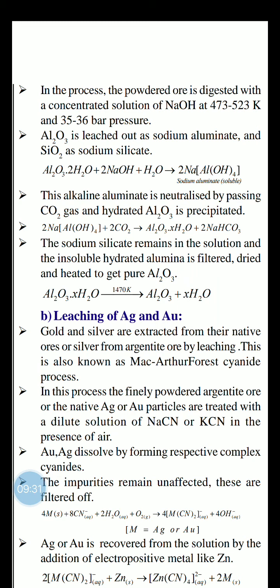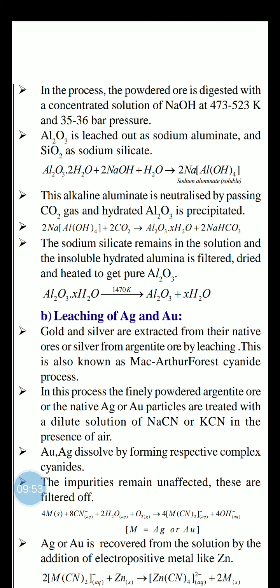Now in the second step you got Al2O3·xH2O. Now your target is to remove the x amount of H2O. How to remove it? By the heating process. At 1470 kelvins, the heating process can easily separate the unnecessary hydrated water, and then you will get Al2O3.